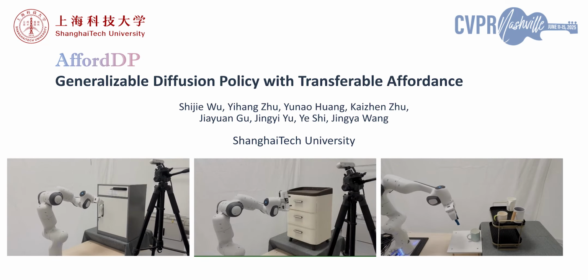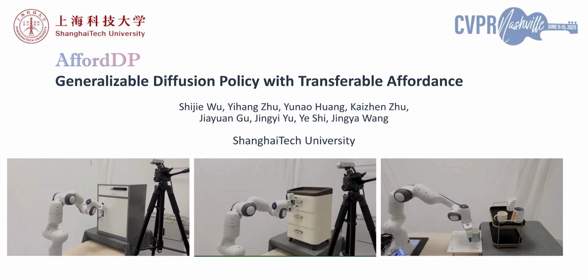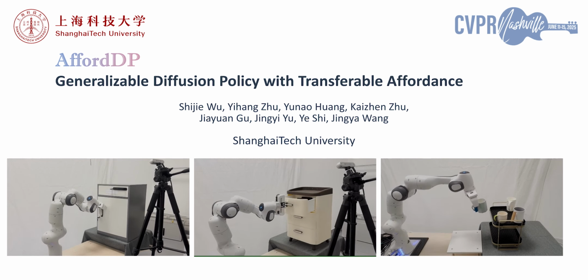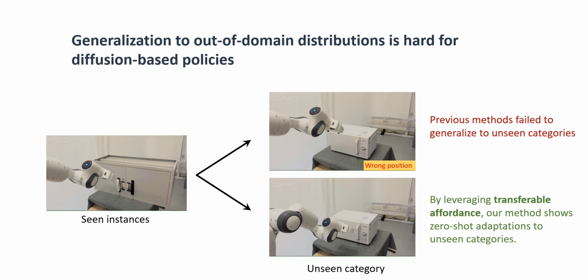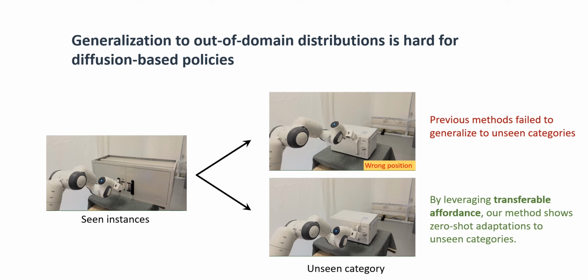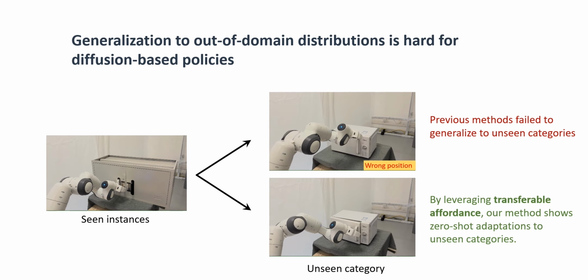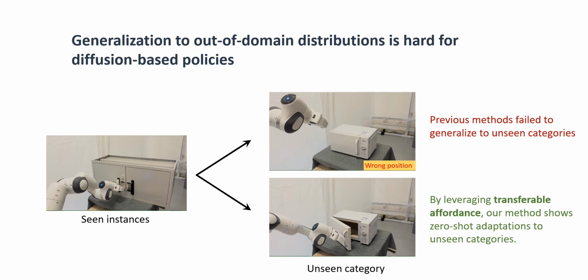This is a short introduction to our paper, AffordDP, Generalizable Diffusion Policy with Transferable Affordance. Diffusion-based policies have shown impressive performance in robotic manipulation tasks. However, they struggle with out-of-domain distributions.